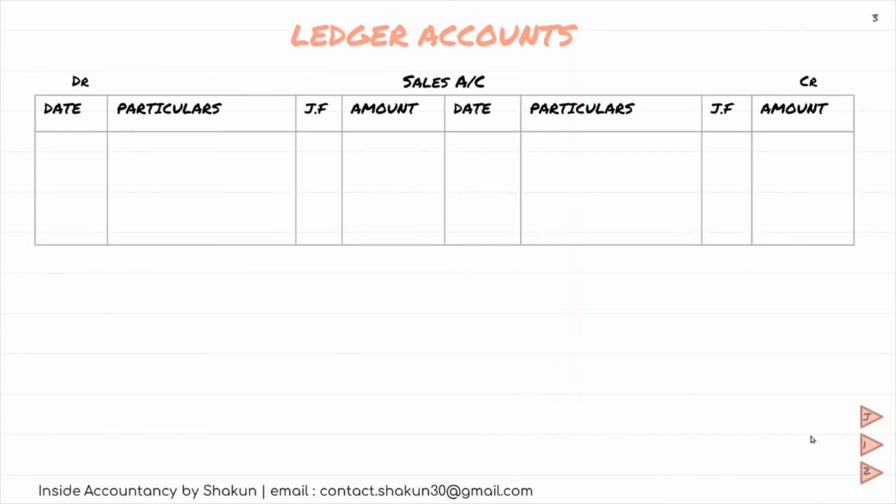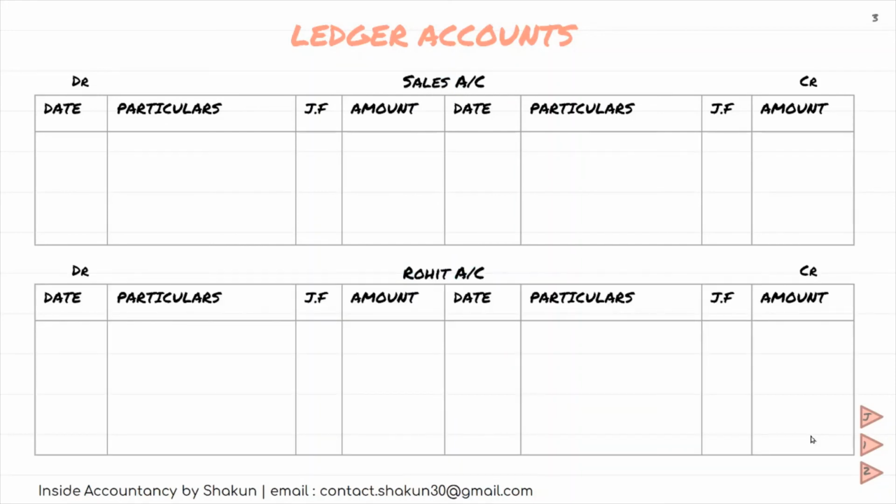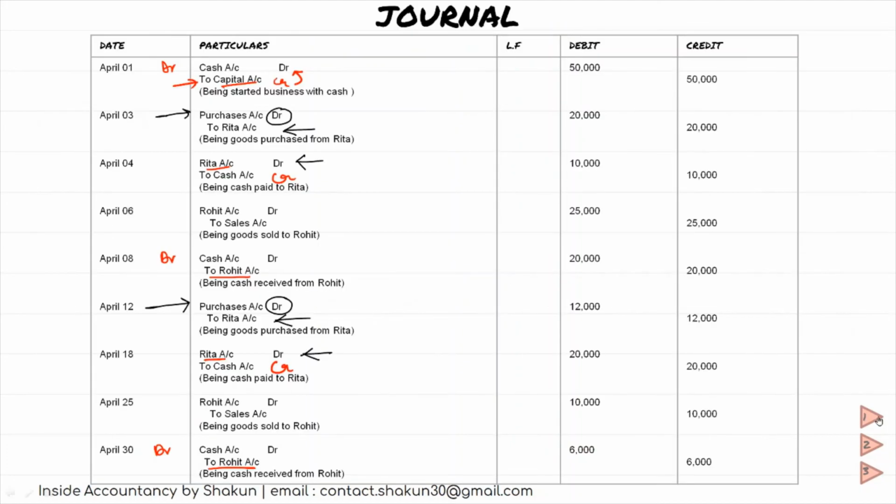Next we have sales account and Rohit's account. So moving back to the ledger. Now we talk about sales and Rohit. I'm going to circle it in order to show you where it is shown. Okay, so we were talking about sales. So yes, this is sales account.